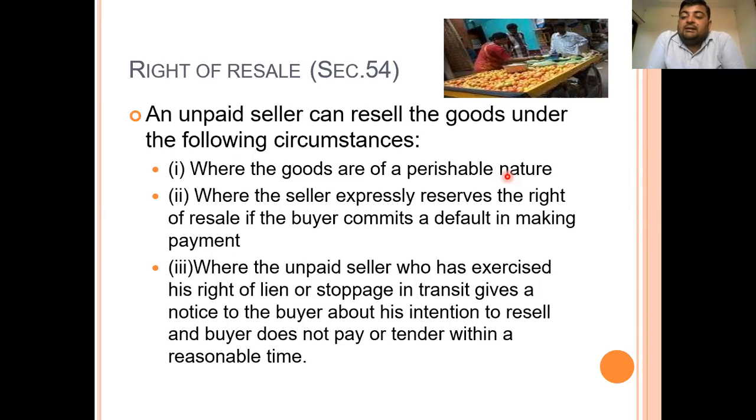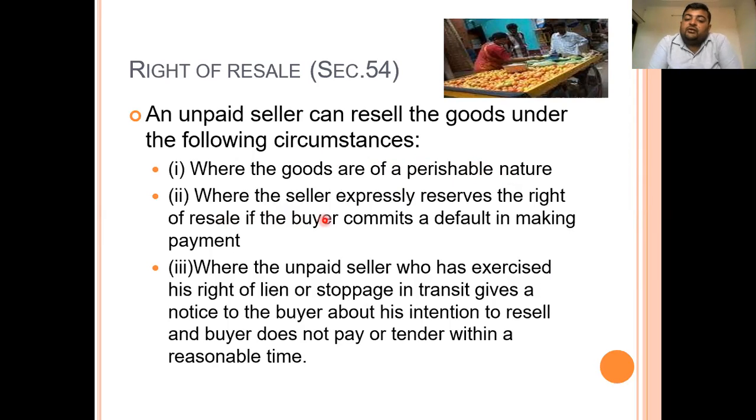Perishable goods are goods whose quality may deteriorate, or which can be spoiled if stored for a long time. For example, vegetables and milk products are perishable in nature. If the goods can be consumed for a maximum of 3 days, and after 1 day the unpaid seller learns that he has become unpaid, he can resell the goods.